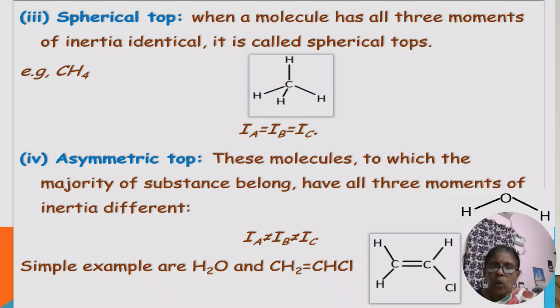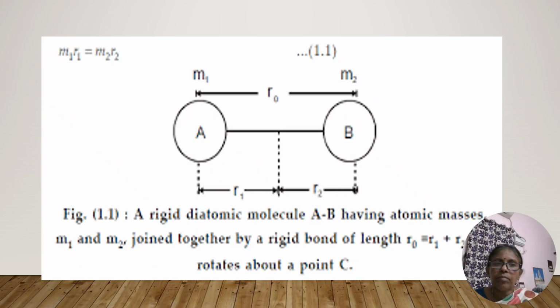Here overall, when you look at the molecule, the bonds are completely different. So here Ia is not equal to IB, not equal to IC for asymmetric top. So this is completely opposite to the linear molecules.